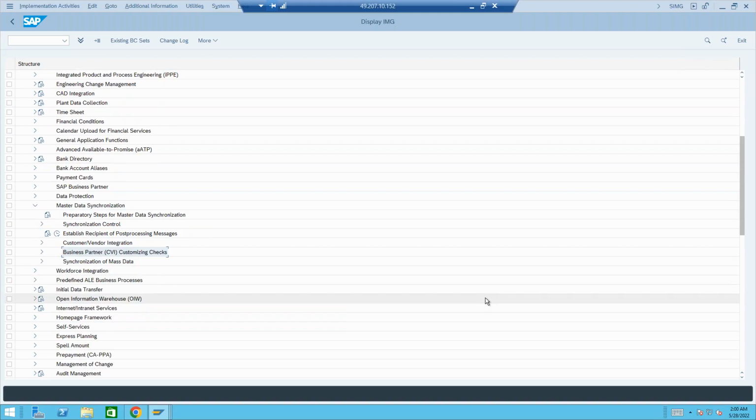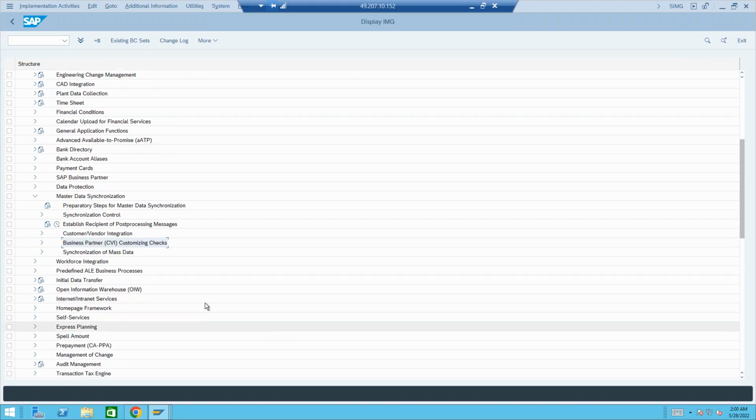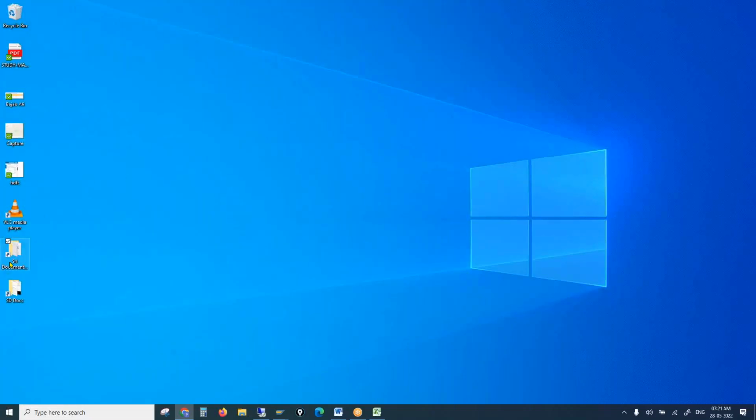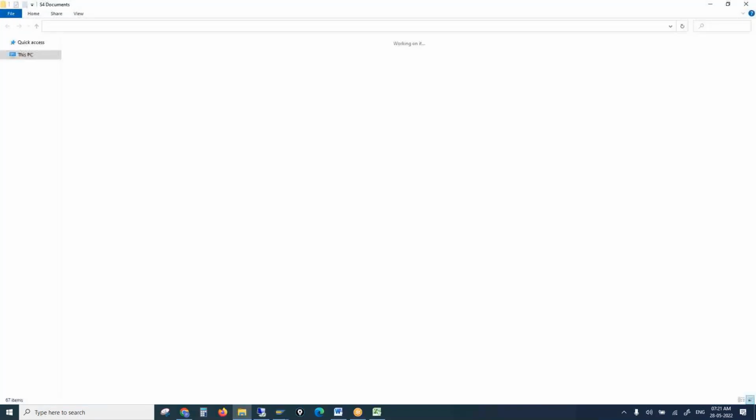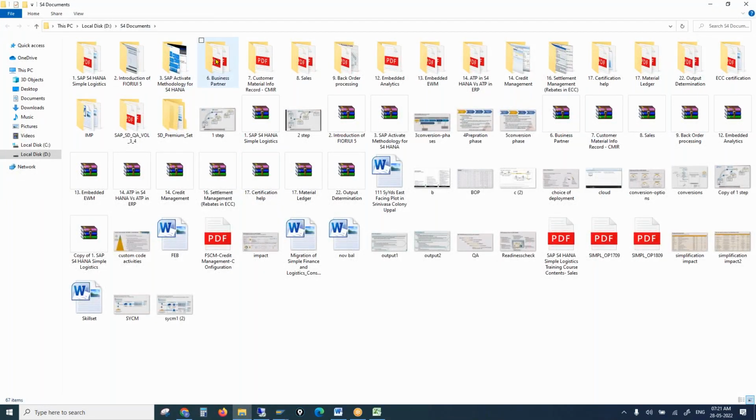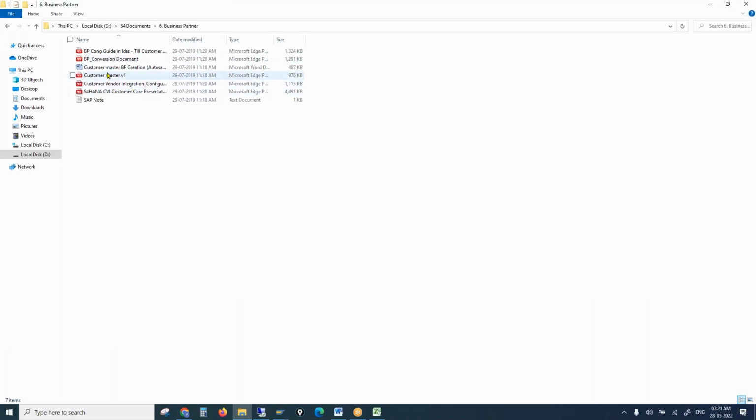If you are using older versions or the latest versions, please cross-check, because the terminologies, the functionalities, the menu has been rearranged. In older version 1909, this is not the text we see. It's not business partner CVI customizing checks. Let me open the document. The documents available with us are old documents, 1610, because for core modules there is not much to change. So these documents you could use for concepts, but when you are looking at the system in the latest version.